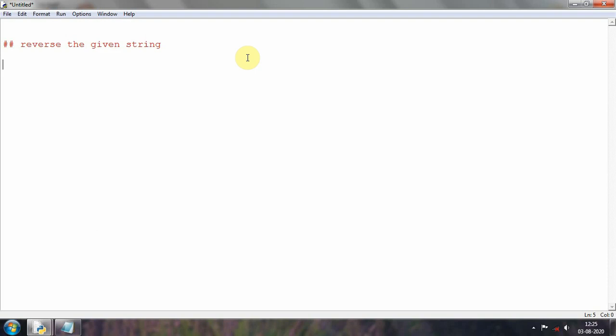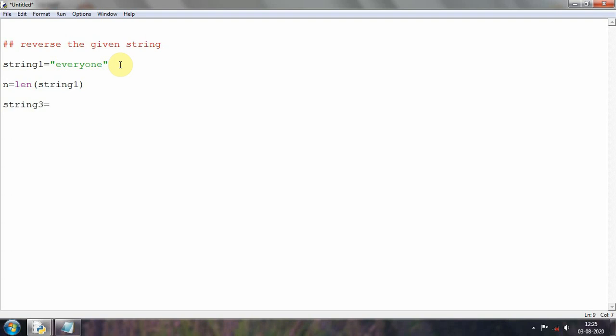So how can I write this one? The first approach is I will take a string, let us say string1, and I will give it as, let us say, "everyone". This is the string which I have taken to reverse. Then I will calculate its length with the help of this function, that is n equal to len(string1). Then I will use another string, let us say string3.